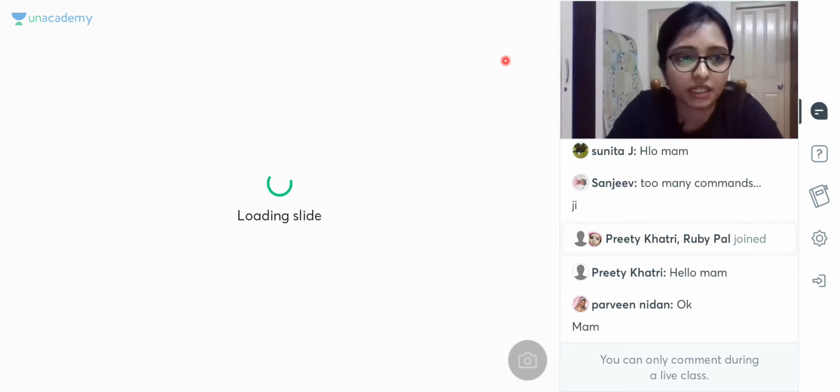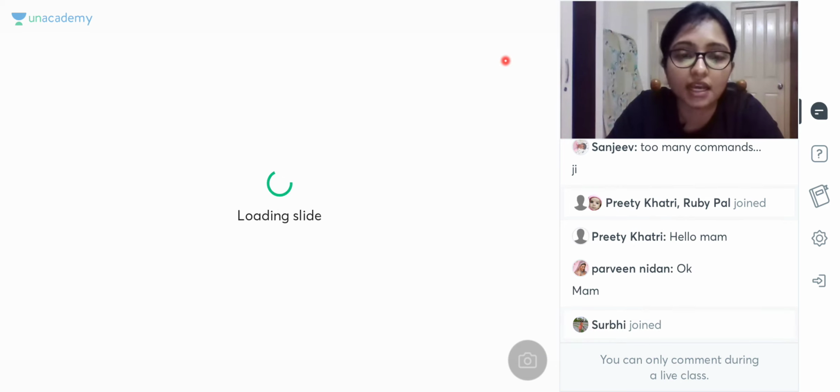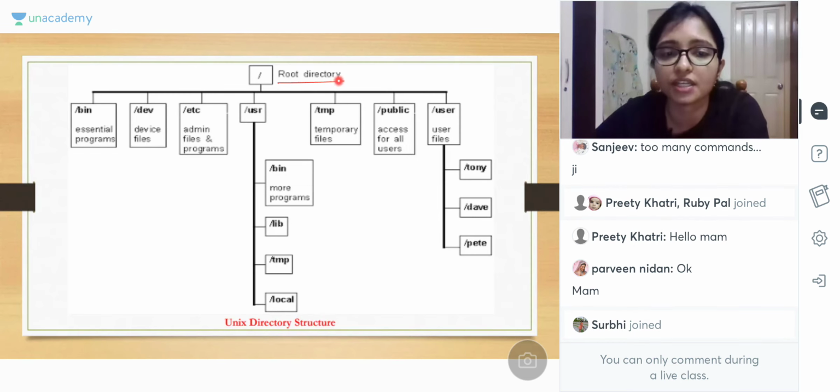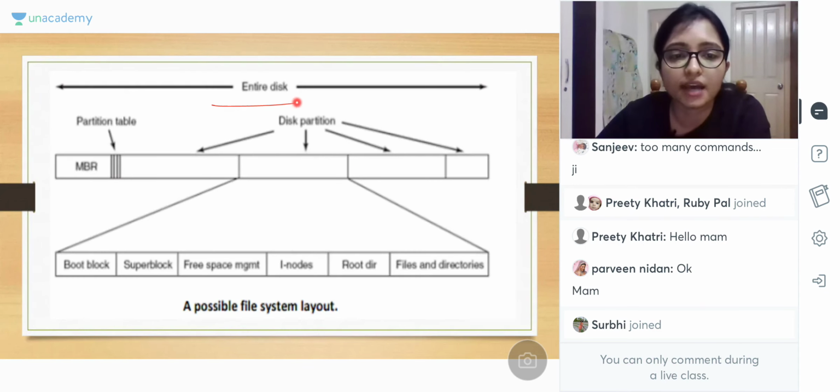It was done. Kernel. Shell. Yes, yesterday I already discussed. This is the structure, Unix directory structure, right? Just go through the structure once. Maybe they can ask. Okay. Then this is the file layout.